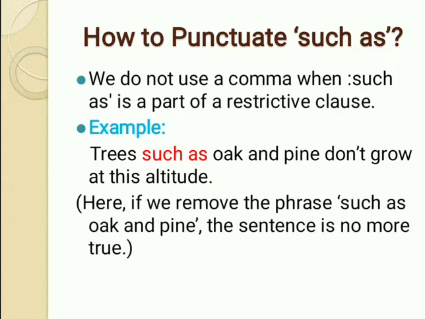Now, here if we remove the phrase "such as oak and pine" from the sentence, which words are you left with? Trees don't grow at this altitude. Now, the sentence is no more true because the trees can grow at different altitudes. This sentence is actually not true at all times. Okay. Now, let's see another example.